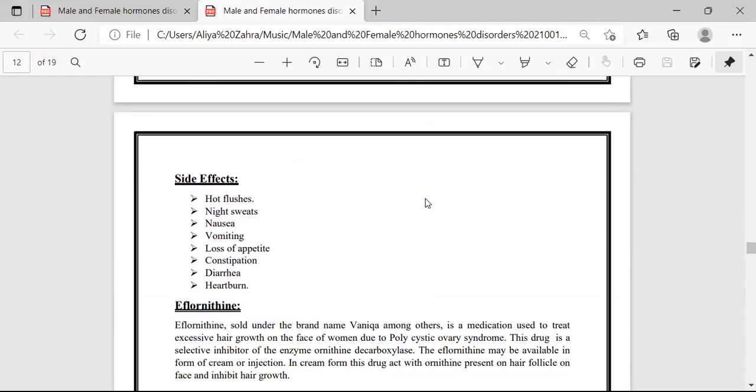The next is the side effects of the letrozole drug. There are different side effects. First one is hot flushes. The next is night sweats, nausea, vomiting, loss of appetite, constipation, diarrhea, heartburn.